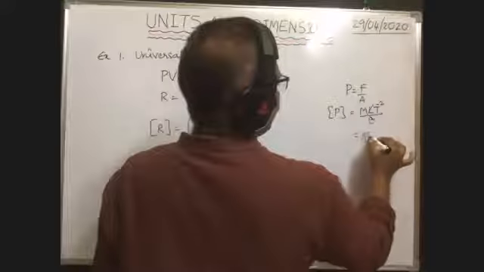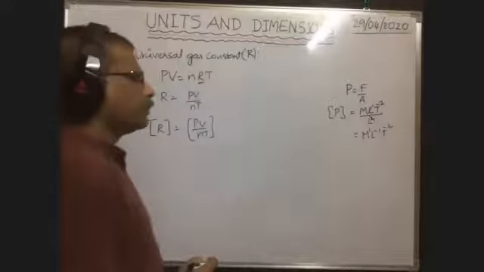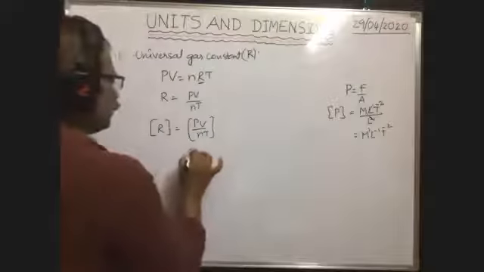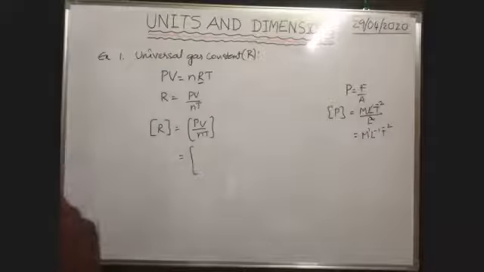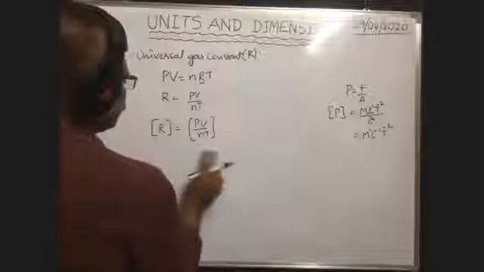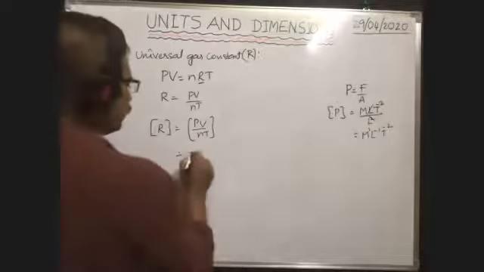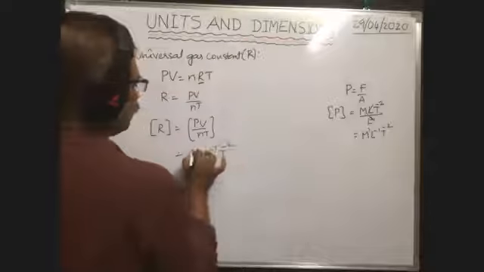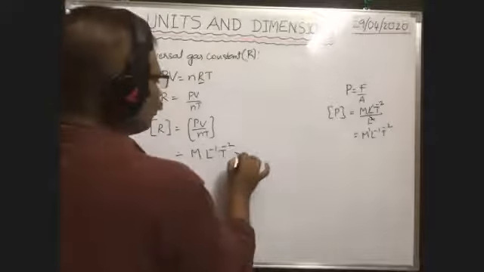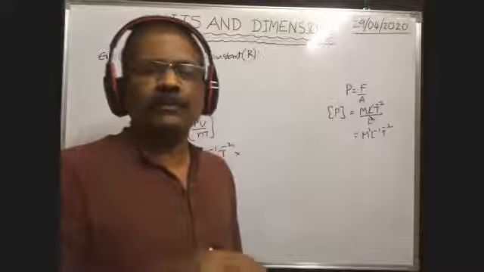Therefore, M L inverse T to the power of -2 is the dimension formula of pressure. Pressure into volume, that is L cubed, or area of cross section into length.